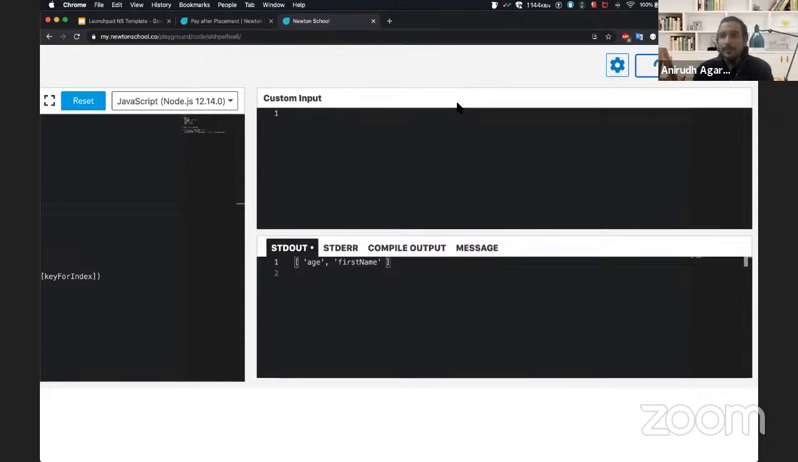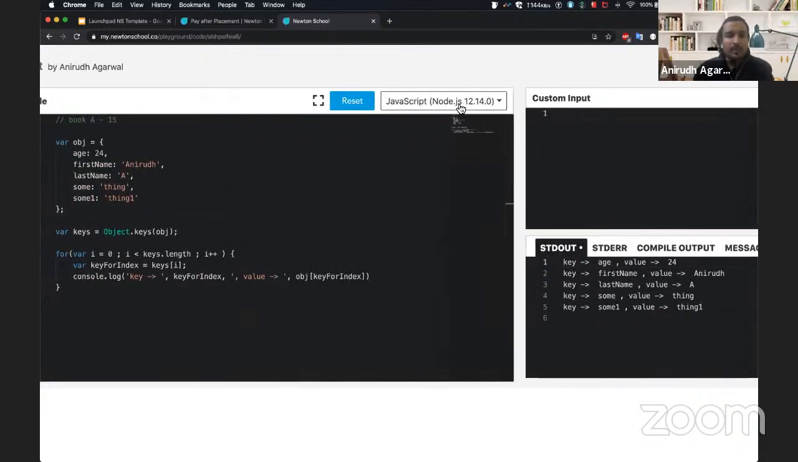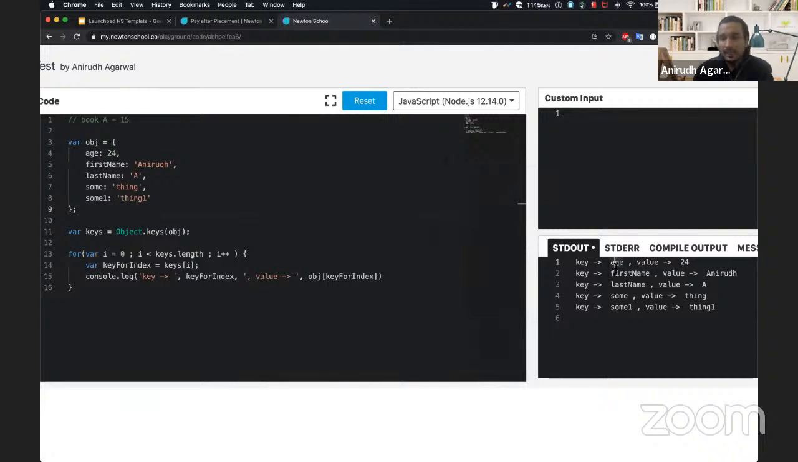We'll see what happens if we encounter a problem. No, we did not encounter any problem. It is very simple. Key is age, value is 24. Key is first name, value is Anirudh. Last name A, something, someone, thing one, right? So that is exactly how I would go about iterating an array.